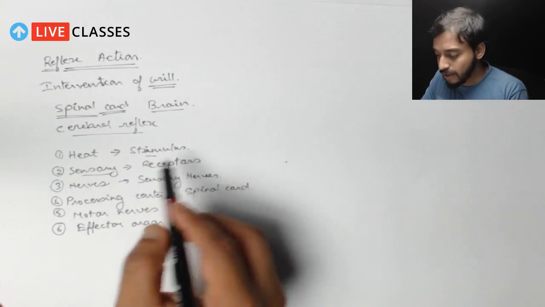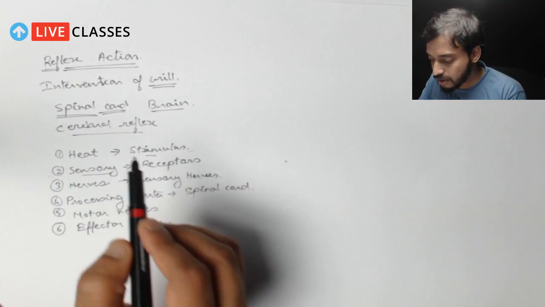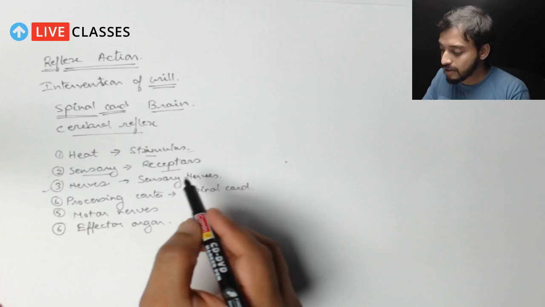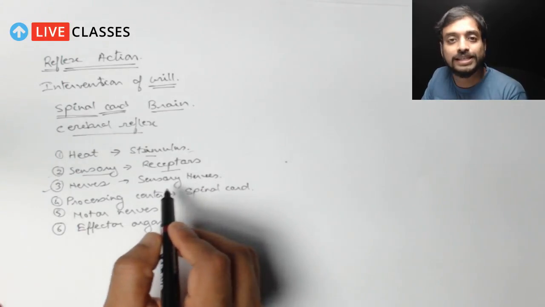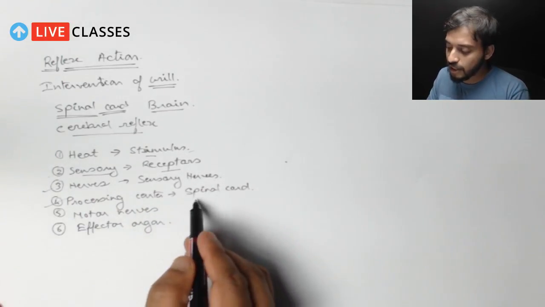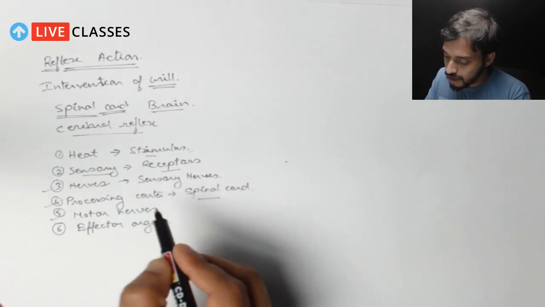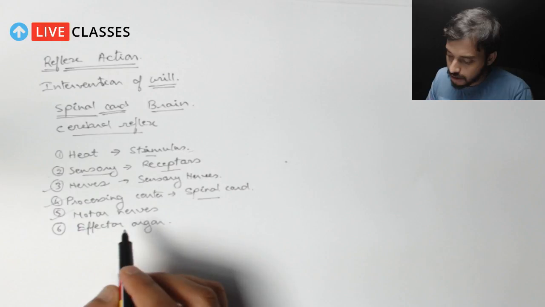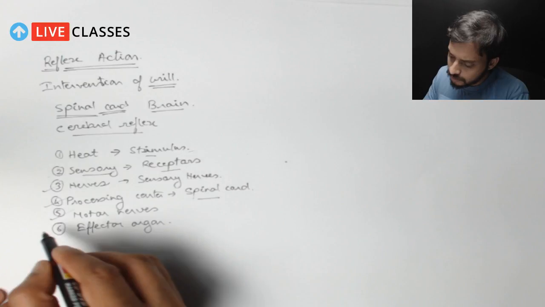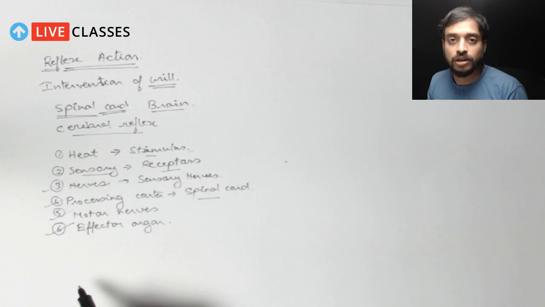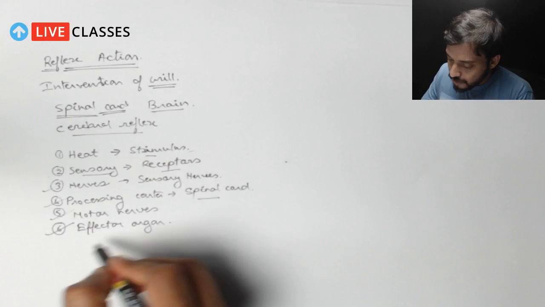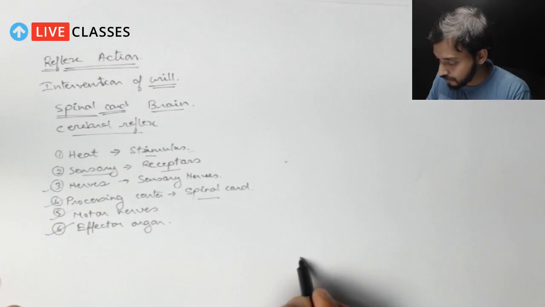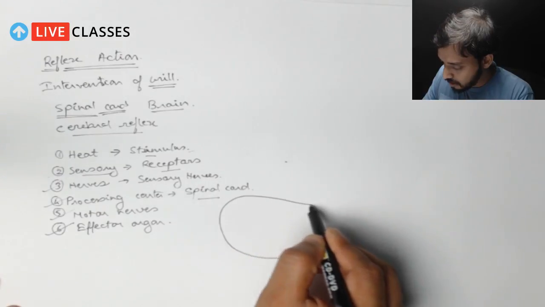There must be a stimulus, there must be a sensory organ or the receptor, there must be the nerves which will carry the signal or the stimulus. Those are known as the sensory nerves. Then we have a processing center, which is the spinal cord. Then we have the motor nerves, which will carry the action generated by the CNS. And there will be an effector organ, which will show the effect. So this whole thing can be represented as an arc.